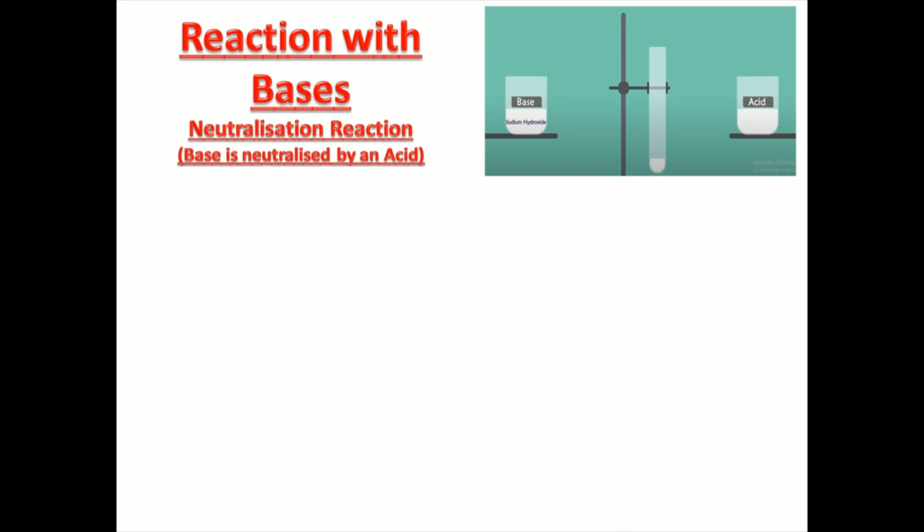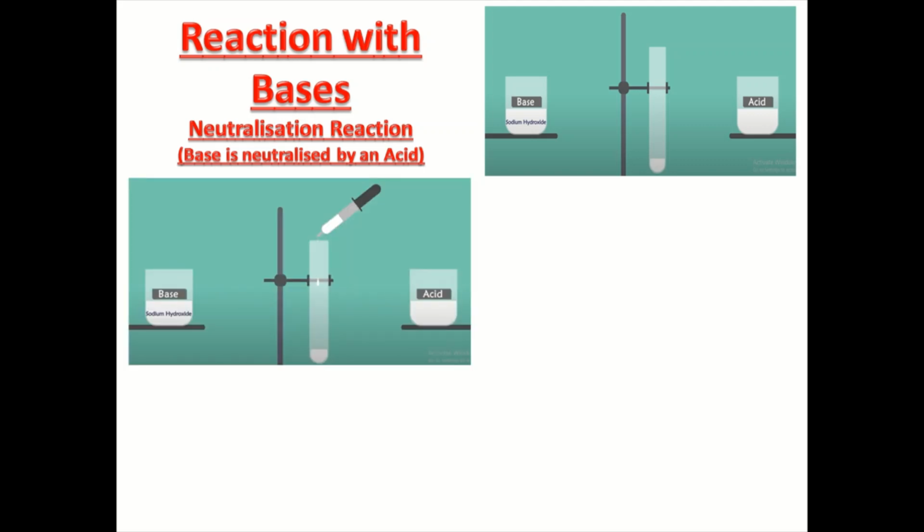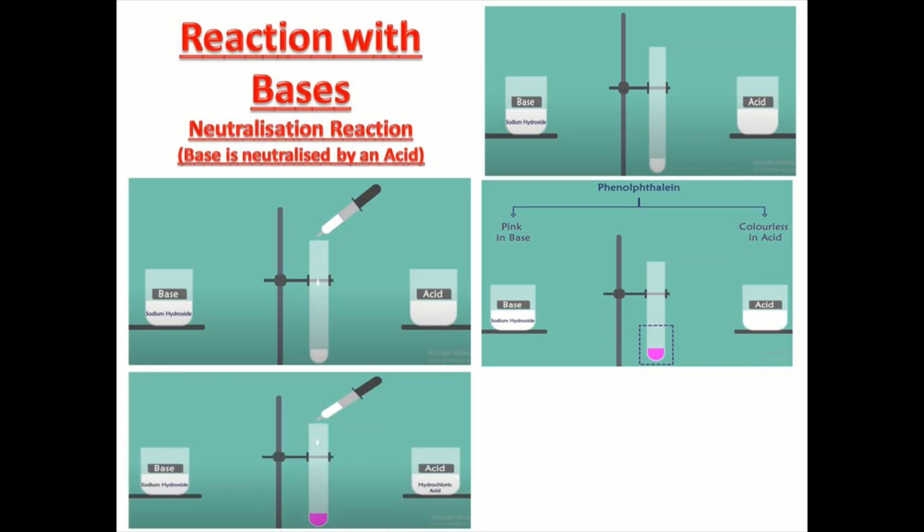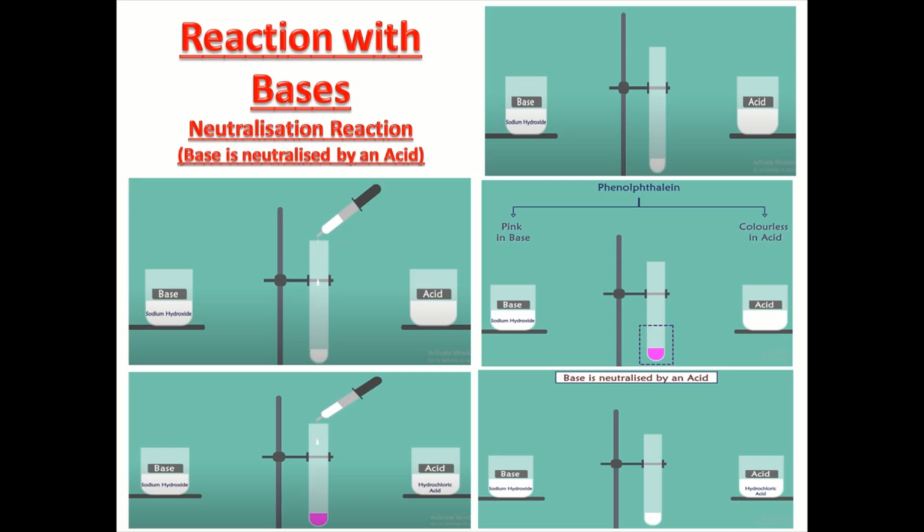Here, in this test tube, we will pour a base, that is sodium hydroxide. Now, when we add phenolphthalein, that is an acid-base indicator, its color changes to dark pink. I have told you earlier that phenolphthalein turns pink in base and colorless in acid. Now, if we pour acid, that is hydrochloric acid, into this test tube, the pink color turns colorless. It means the properties of the base are nullified or neutralized by an acid.